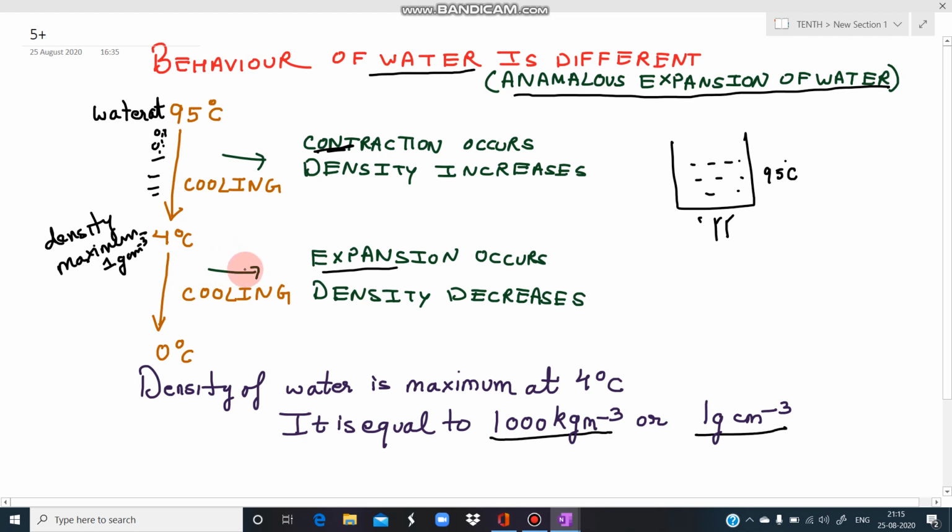It does not contract, it starts expanding, and its density decreases. So the density of water is maximum at 4 degrees centigrade.